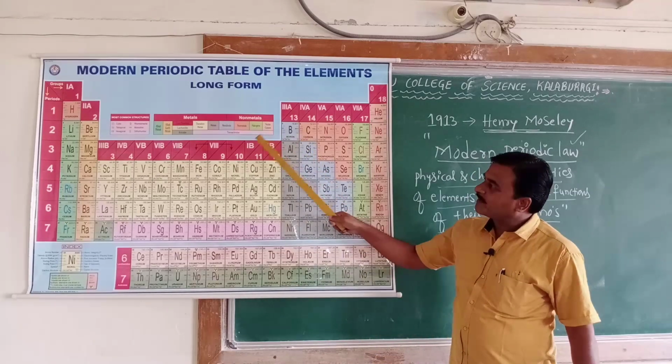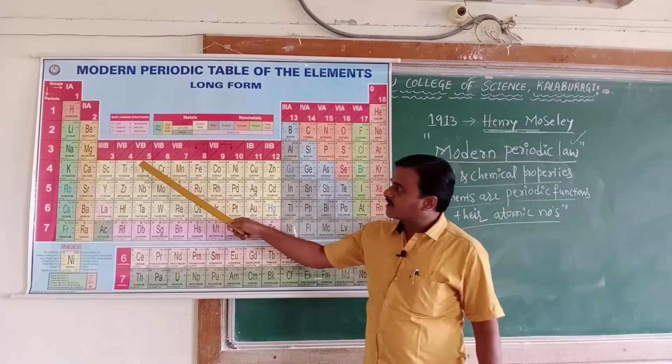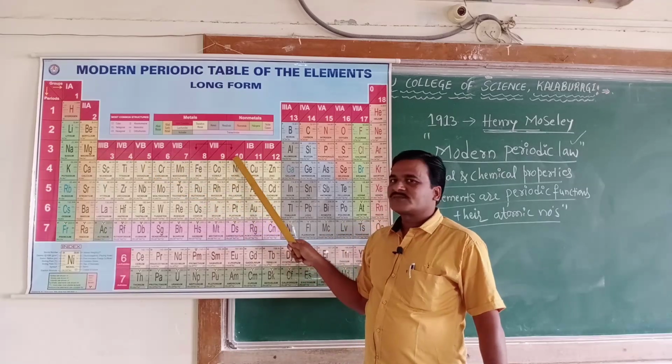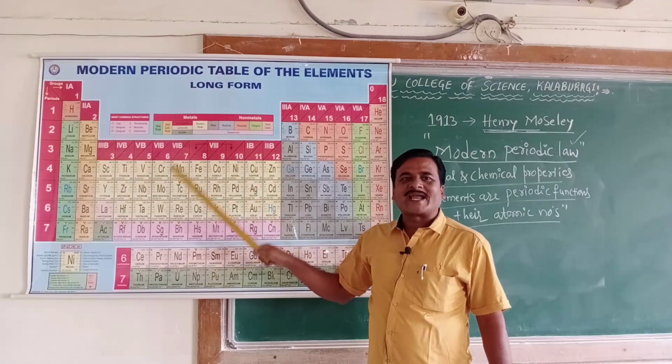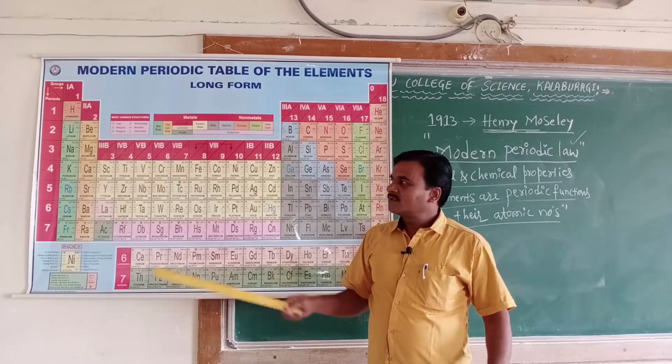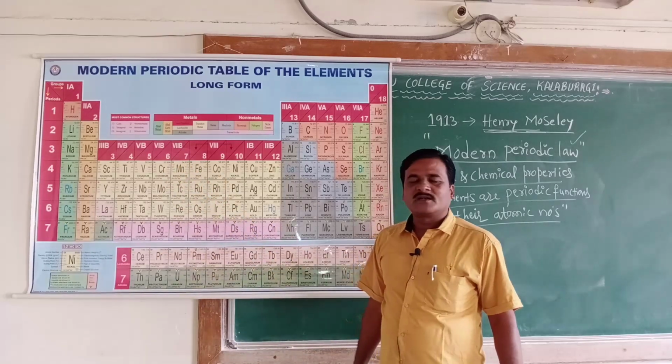Now, there is no subdivision in the groups. The groups were given their individual identity. No subgroup is made in the modern periodic table.